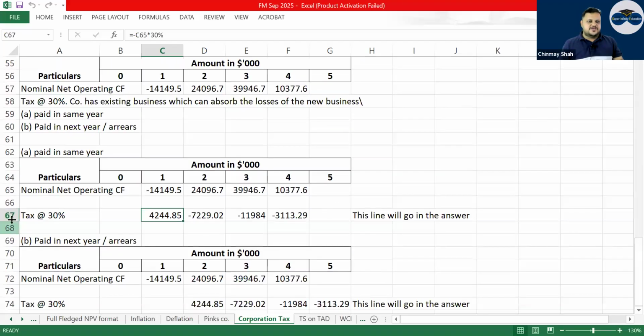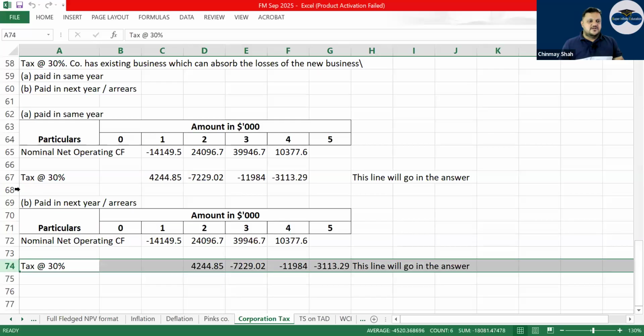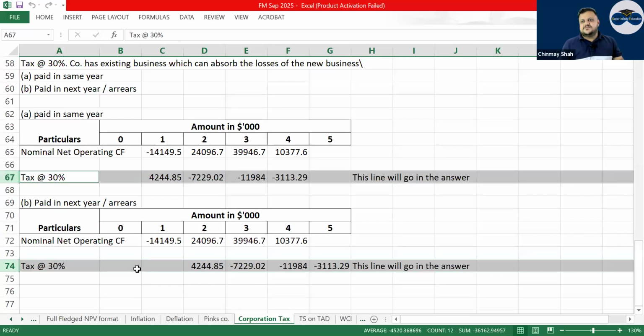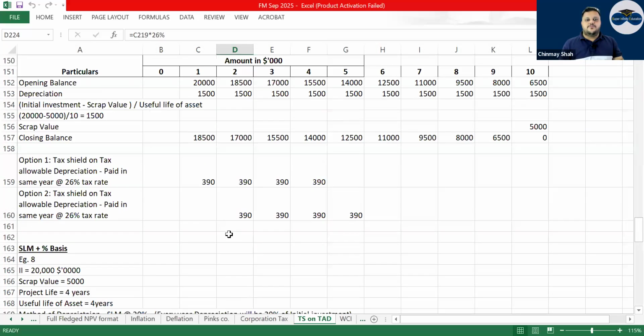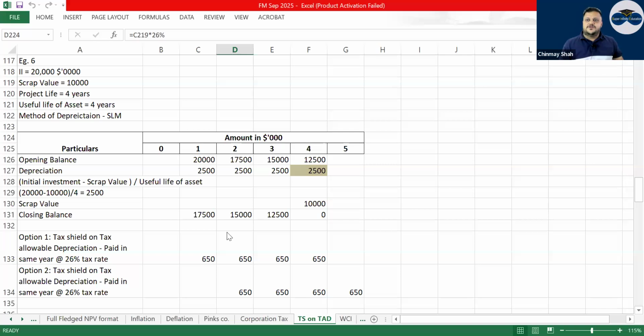I don't know, not a lot of books have this, so you can have a look at this. My challenge is that out of this, it is very difficult for anything else to come up. Correct? Then comes what? Tell me. Initial investment and scrap value.